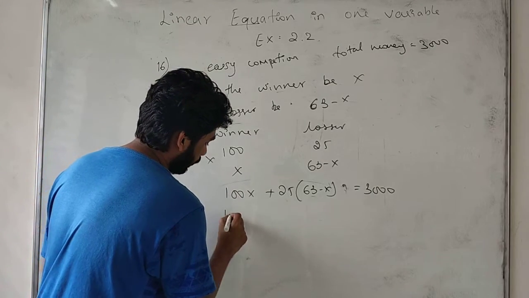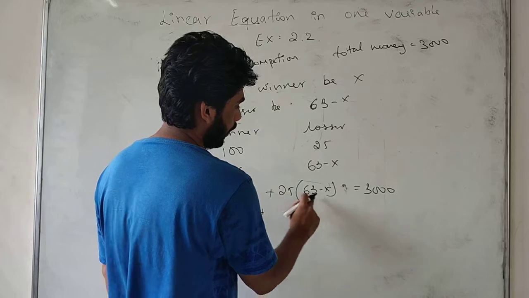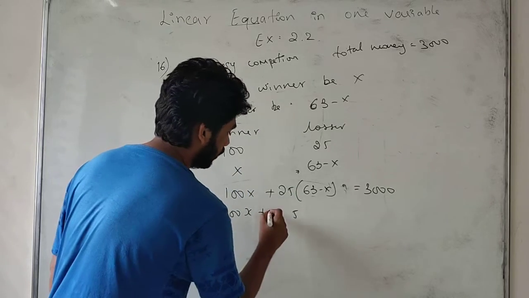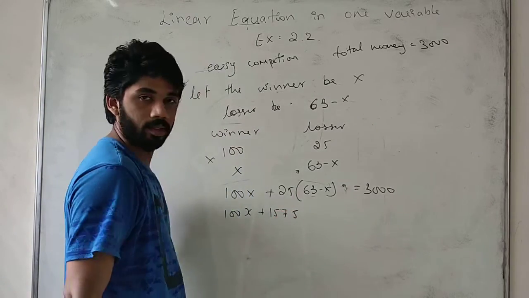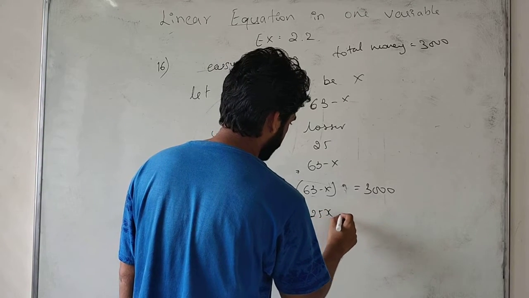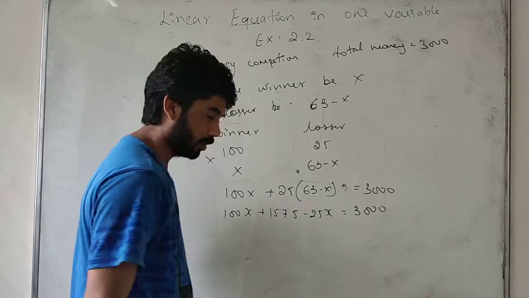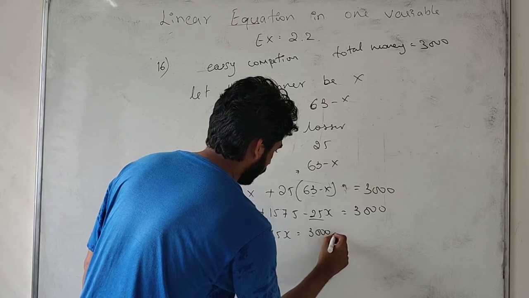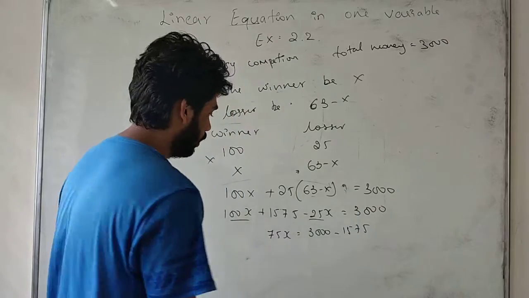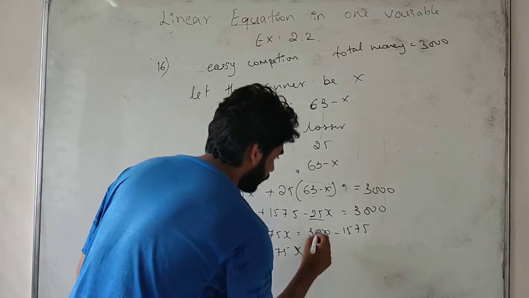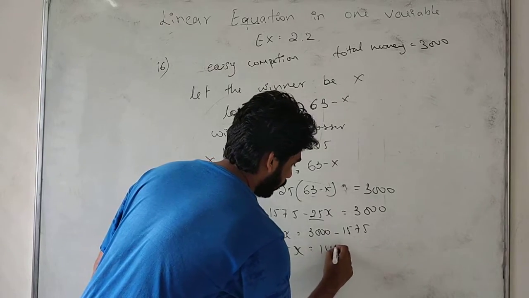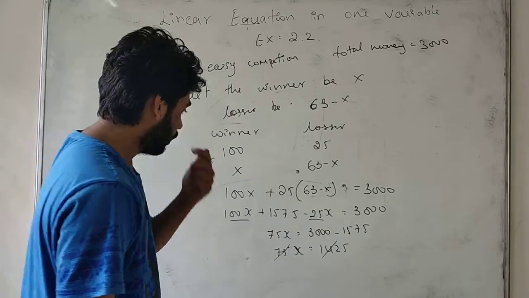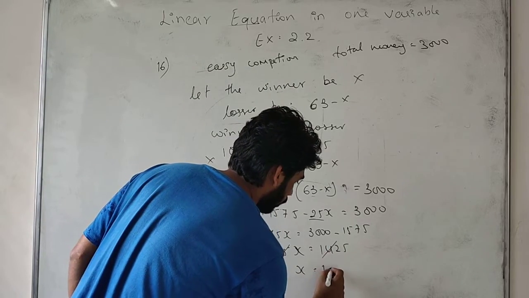So I will solve this further. 100x plus 25 times 63 is 1575, minus 25x, is equal to 3000. 100x minus 25x means 75x is equal to 3000 minus 1575, which is 1425. Dividing 1425 by 75, the answer is 19. So x is equal to 19.